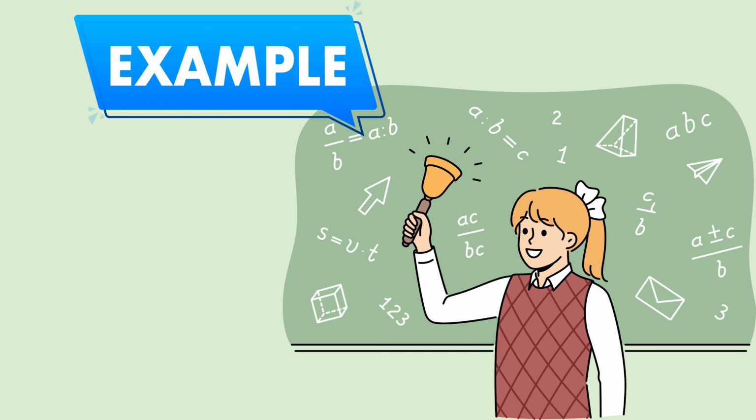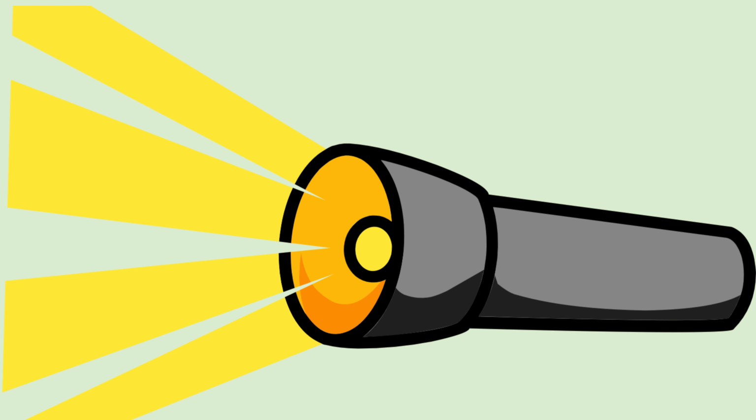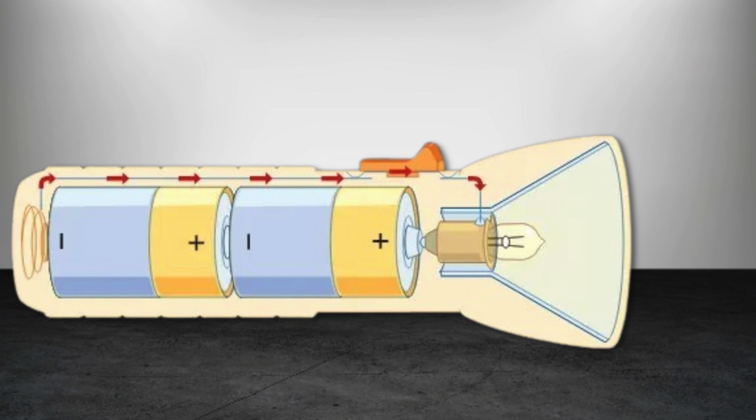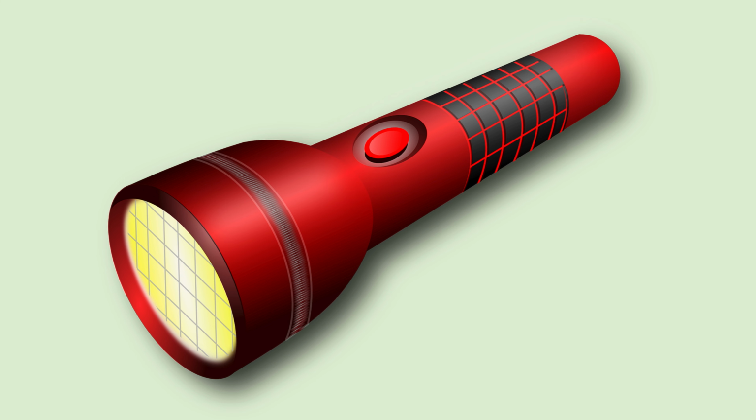Let's see an example. When we switch on a torch, the bulb lights up. Why does this happen? In a battery powered torch, the battery creates a potential difference or voltage. This voltage pushes electric charges, electrons, through the circuit. The movement of these charges is called electric current. When the switch is on, the current flows through the torch circuit and powers the bulb.